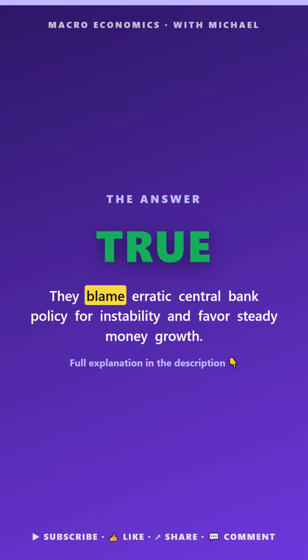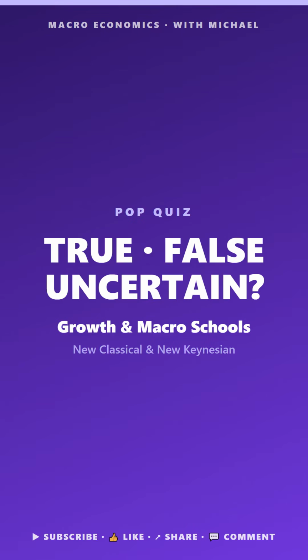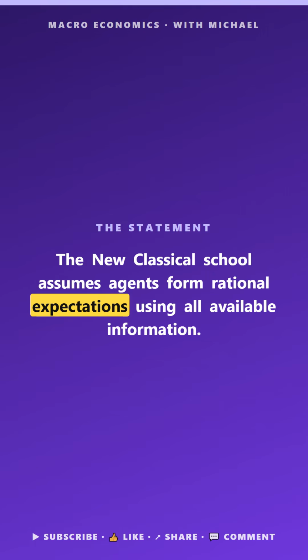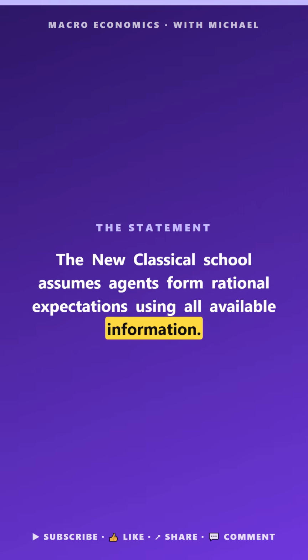The answer is true. They blame erratic central bank policy for instability and favor rules. Macro pop quiz. Growth in macro schools. True, false, or uncertain. The new classical school assumes agents form rational expectations using all available information.